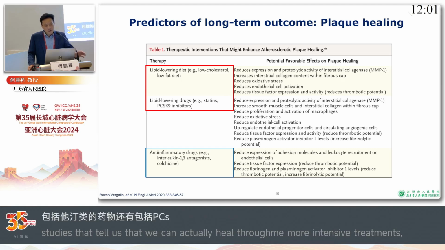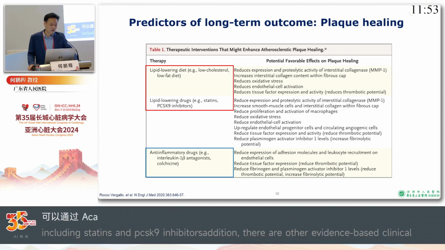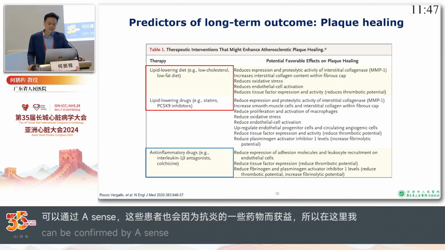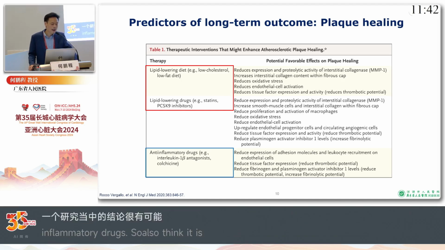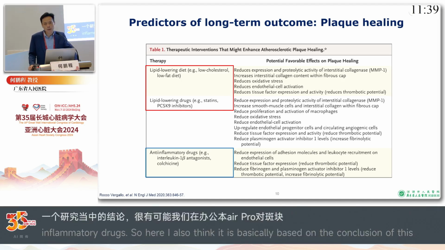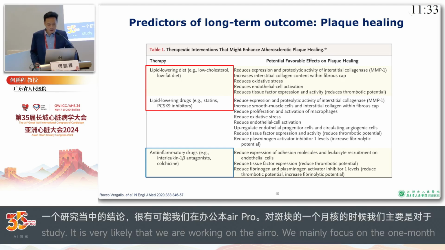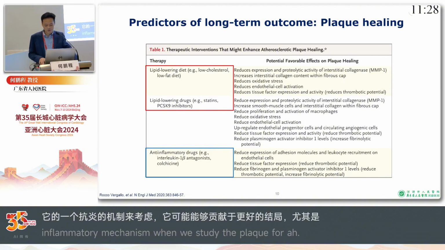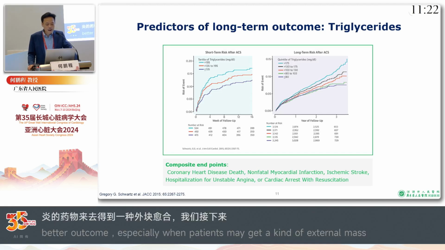Furthermore, there is some evidence, some clinical trials, telling us that patients with ACS can actually benefit from anti-inflammatory drugs. Based on the findings from this study, I think the promotion of plaque healing by anti-inflammatory drugs could be one of the major mechanisms contributing to the better outcome when patients were put on anti-inflammatory drugs.